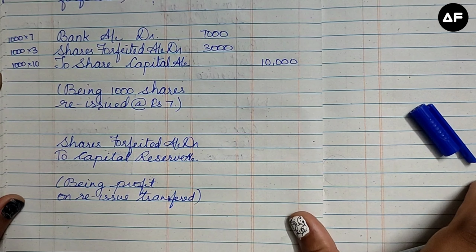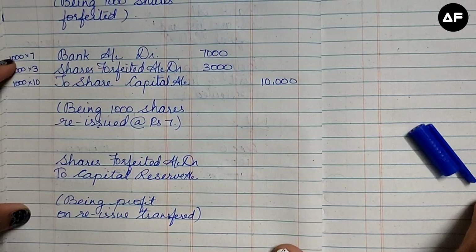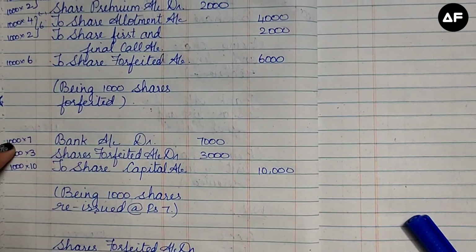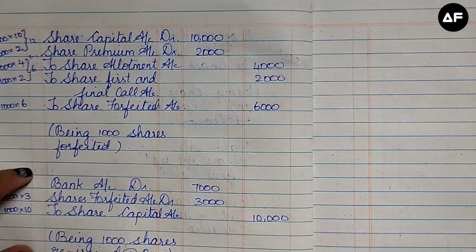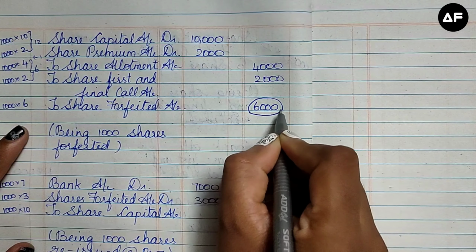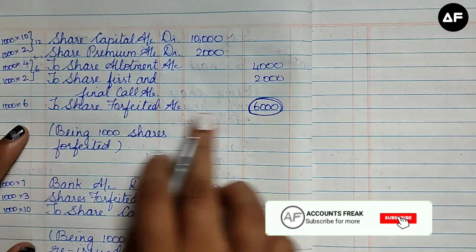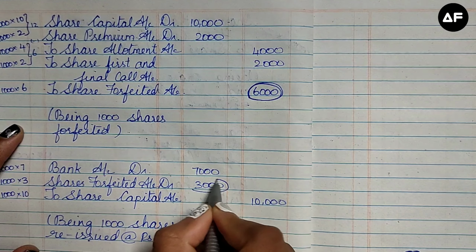Here if you see, the same amount of shares have been forfeited and reissued, so our answer is very simple. Just go to the forfeiture and the reissue entry and take out these two values: the shares forfeited value in the forfeiture entry and the shares forfeited value in the reissue entry.